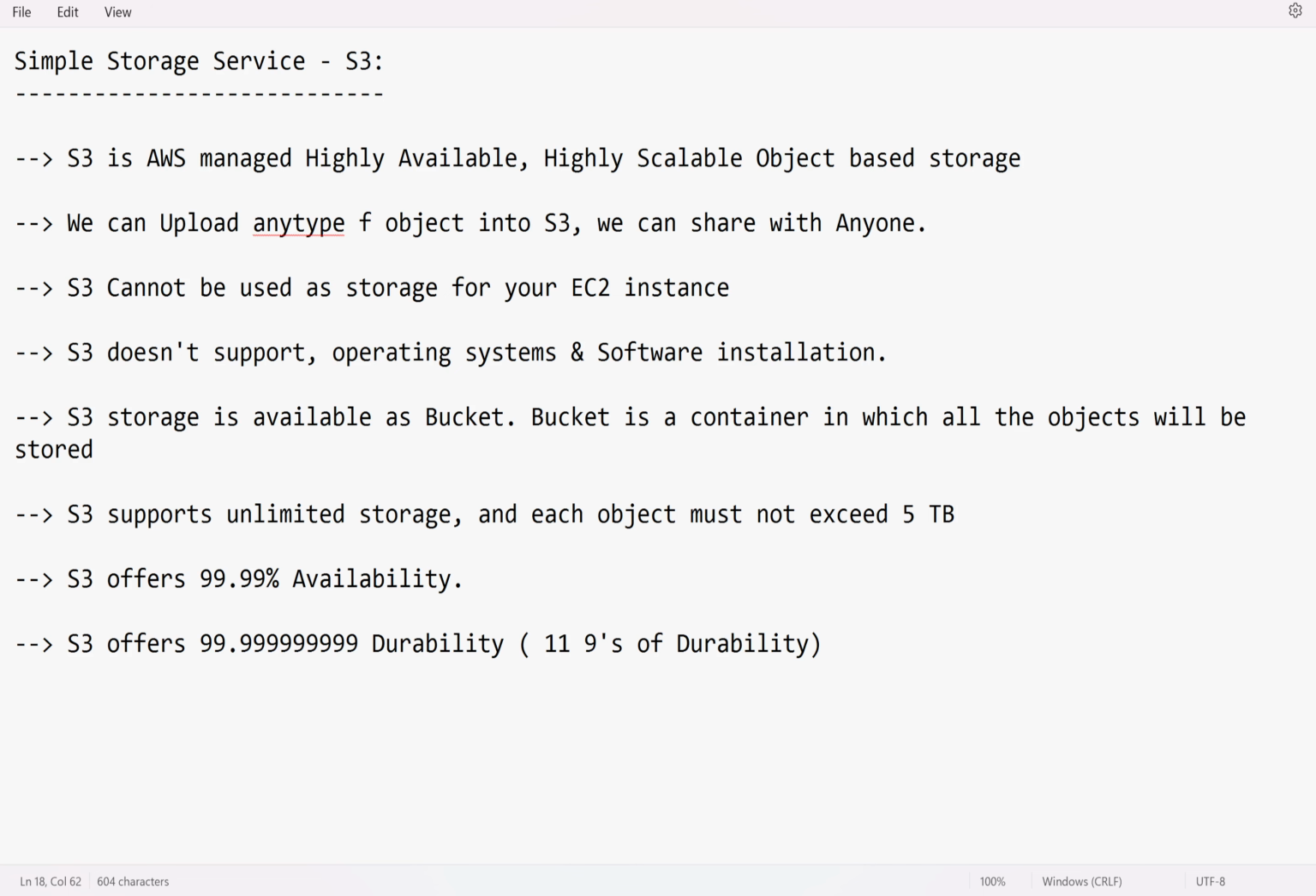And I said the container: whenever you want to store some data into S3, we have to create a bucket. In EBS, we created a volume of 1 GB, 10 GB, 5 GB. But here we need to create a bucket, and we never define the size of the bucket because it supports unlimited storage. Based on your usage, it will automatically grow, and it will shrink whenever you don't store any data.